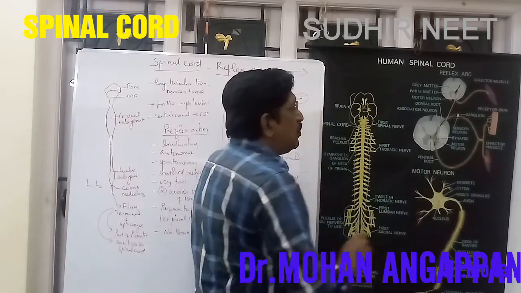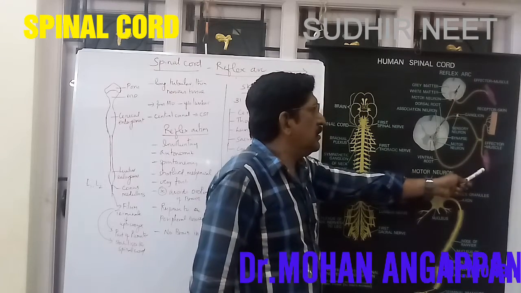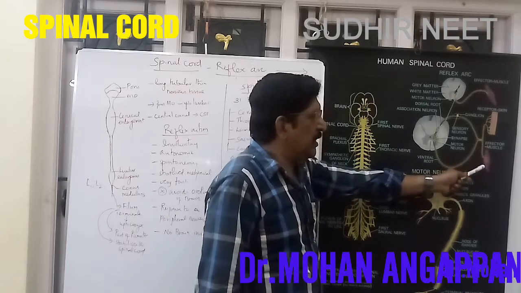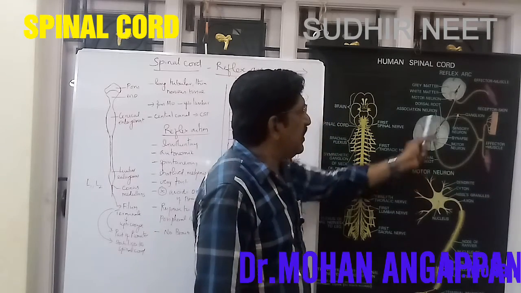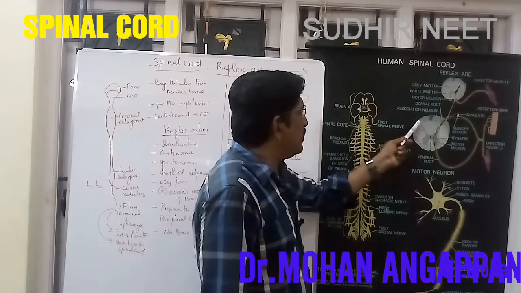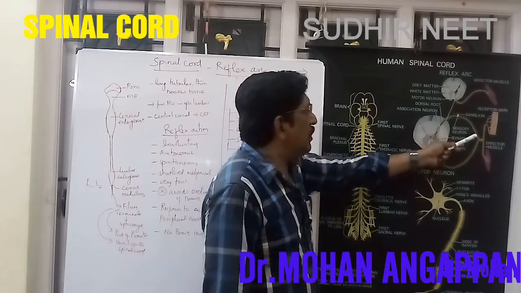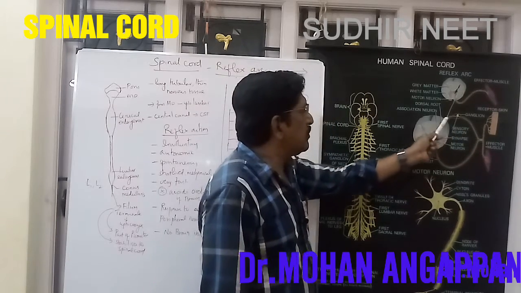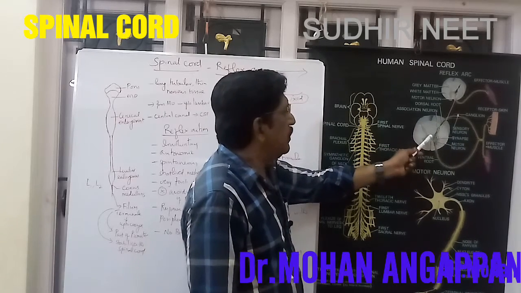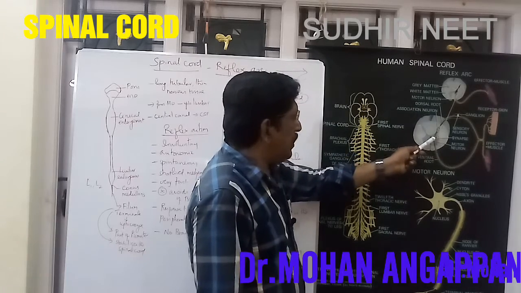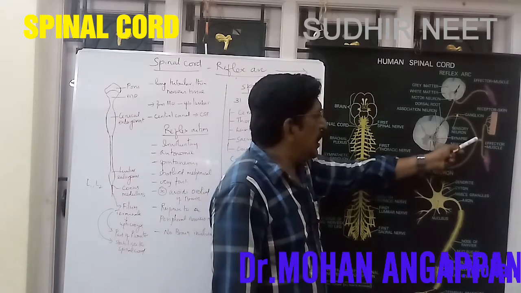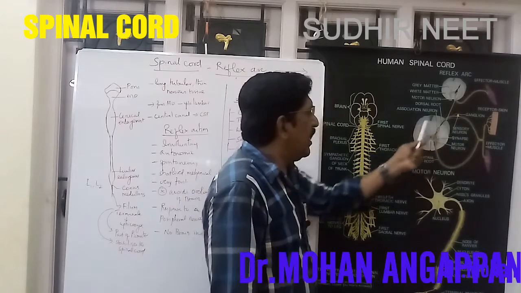effector muscle. So stimulus and response. Stimulus is given in the receptor skin, and then the response is taken in the effector muscle. So this is the reflex arc. Without going to the brain, it occurs within the spinal cord. Once again, repeat: receptor skin, and then dorsal root, dorsal ganglion, afferent root, sensory root, synapse, and then spinal cord. In the spinal cord, synapse takes place, and the motor neuron takes the stimulus to the effector muscle. This is called the reflex arc.